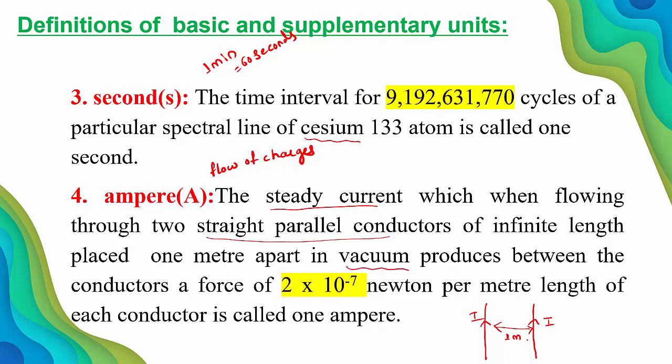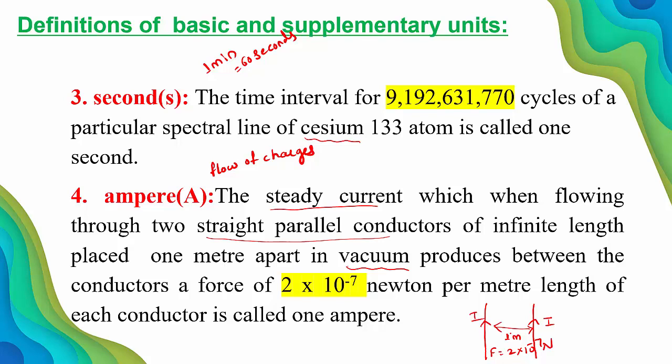So when we keep these two conductors in the vacuum, a force is exerted between them, and that force is equal to 2 into 10 raised to minus 7 Newton. How is the force exerted between the conductors? It is exerted because of their electric and magnetic fields.